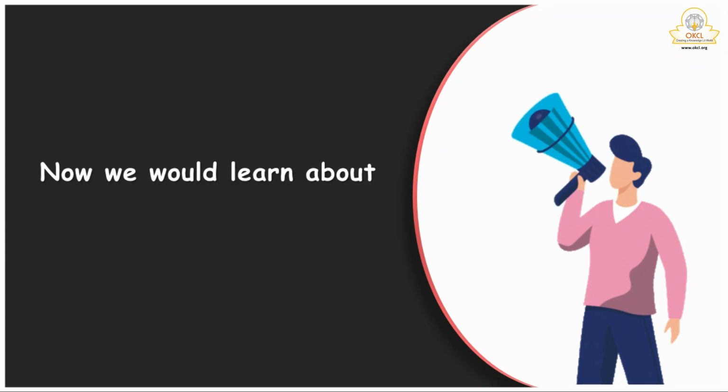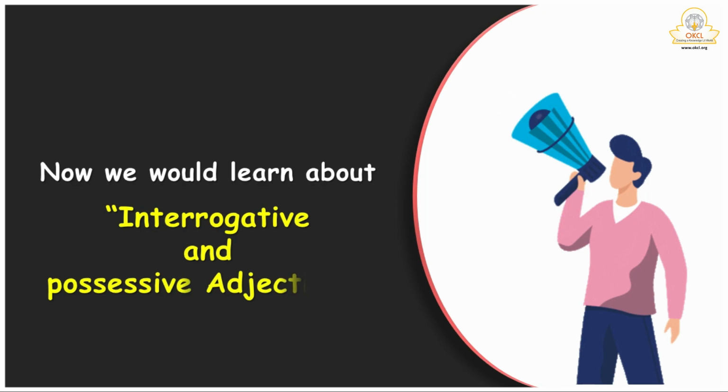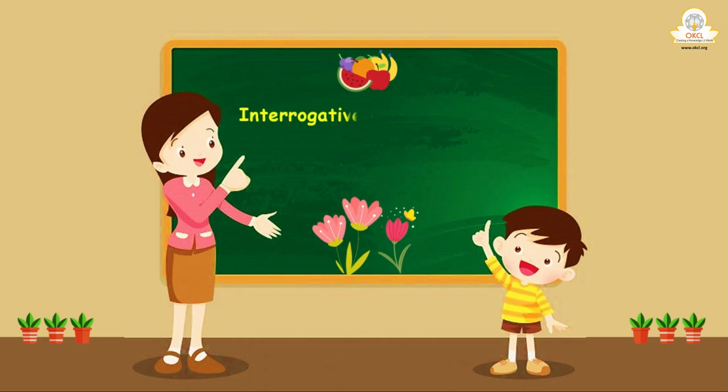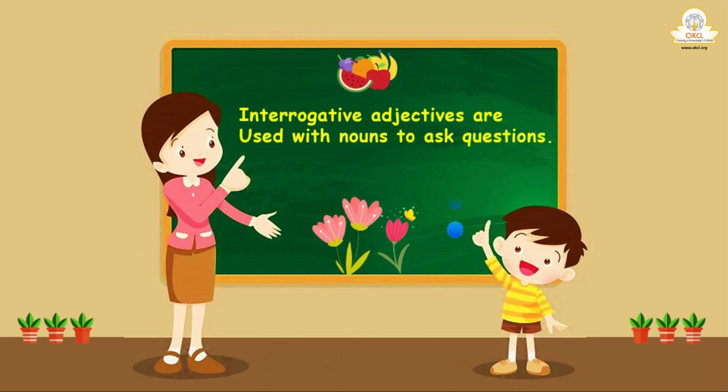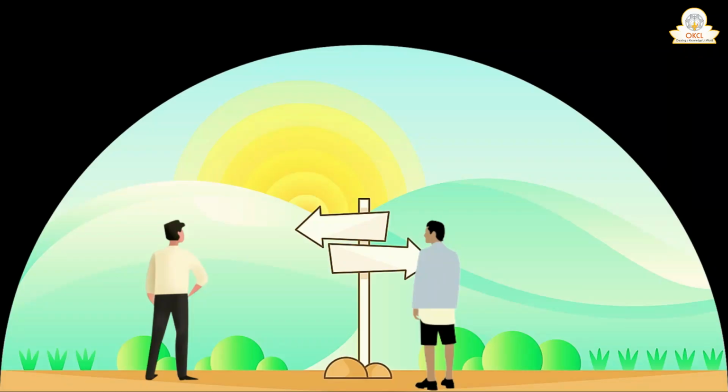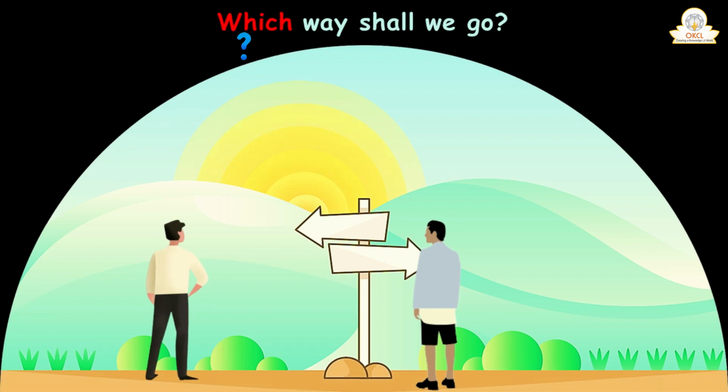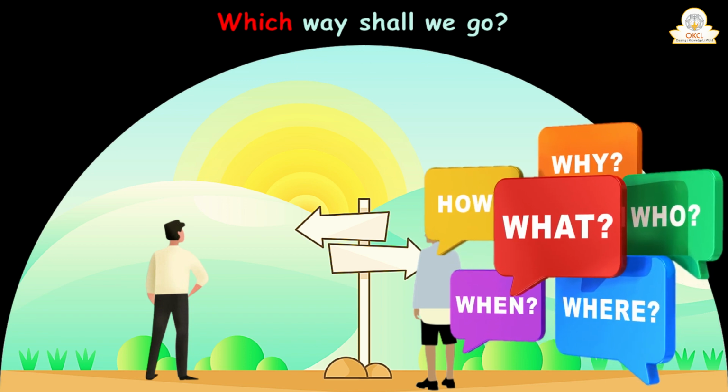Now students, it's time to learn about the interrogative and the possessive adjectives. Interrogative adjectives are used with nouns to ask questions. For example, suppose I say which way shall we go? So in this case, which makes it a question. We use which, what, when, who.